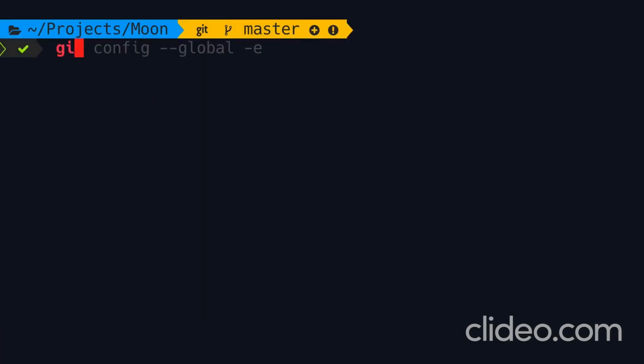Back in the terminal, instead of using the diff command, we're going to use difftool. This will launch our visual diff tool for comparing files. Now, if we don't supply any arguments, we're going to see our unstaged changes. So this will compare what we have in the working directory with what we have in the staging area. If you want to look at our staged changes, we supply --staged, exactly the same way we use the diff command, okay?